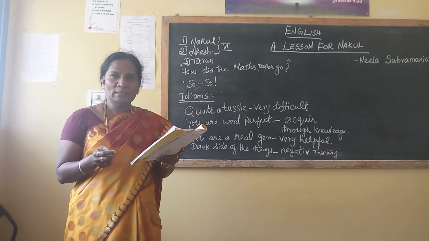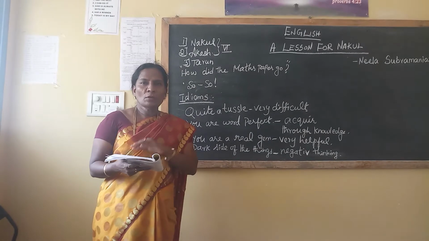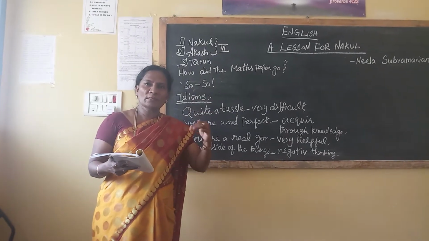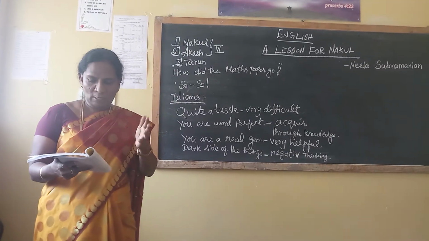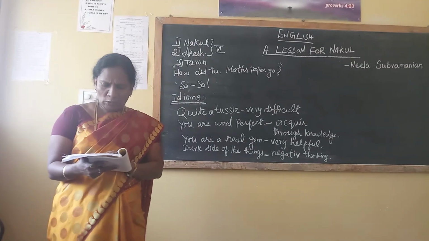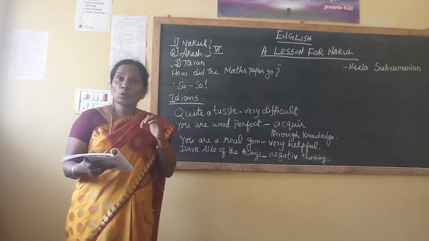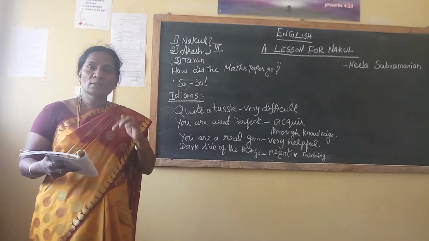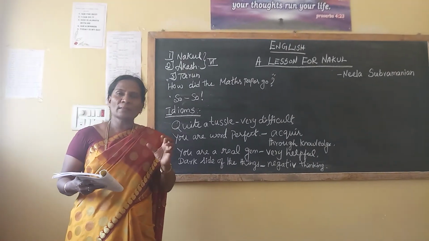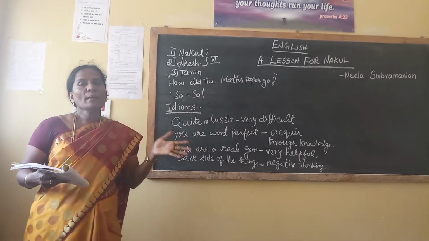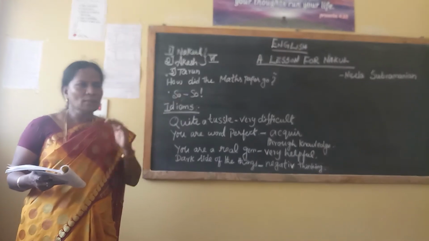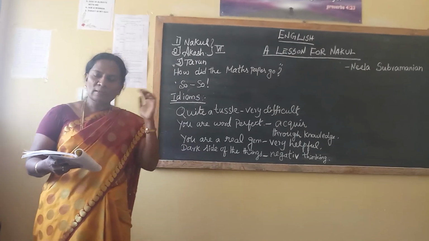You people are doing right. Sometimes you write the tough ones first and the known answers at the last, the same way he is telling. But they took more time than I expected. So what you have to do, this is also one clue when you are writing the exam: which ones you know, write the question number and complete all the answers. That's very important. Then which one you don't know, you can think and write.